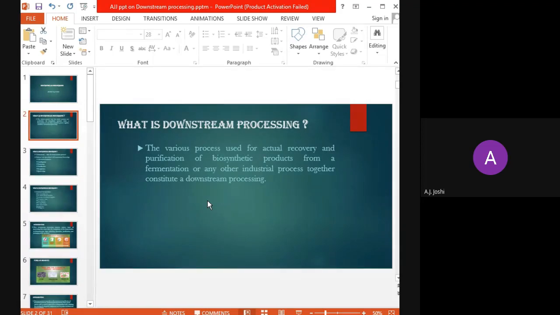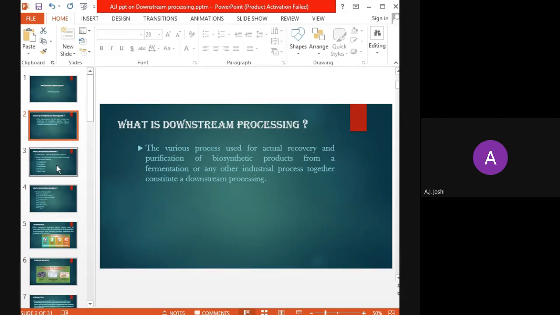So downstream processing means it is not a single step or a single process, but the various processes that are actually used for the recovery and purification. That means we have to separate a desired product and then we have to purify it. Now that may be a biosynthetic product from the fermentation or any other industrial process. So in short, we can define the downstream processing as the various processes used for actual recovery and purification of biosynthetic products from a fermentation or any other industrial process. It together constitutes downstream processing.